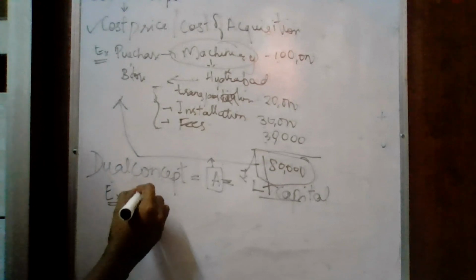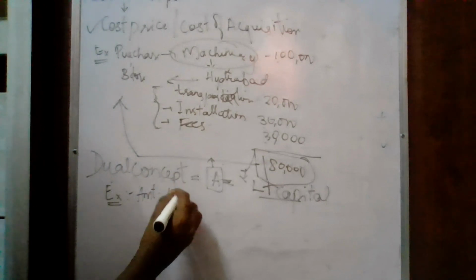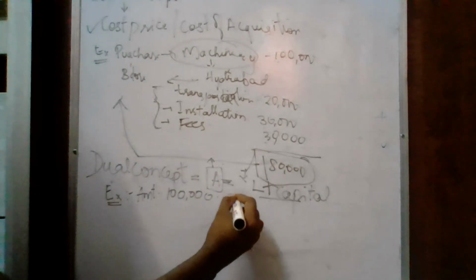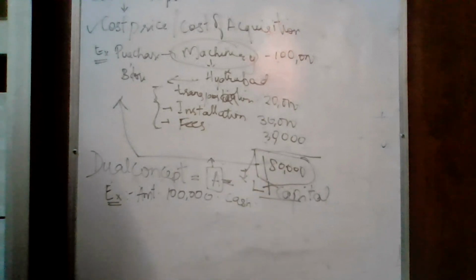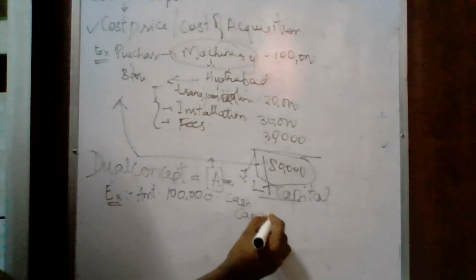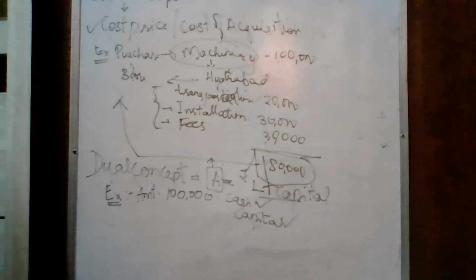Suppose an amount has been invested in a company. Amount invested 1 lakh. So the amount invested, cash is coming inside the business. He has invested, so it will be capital. Cash is an asset. Capital is a liability.